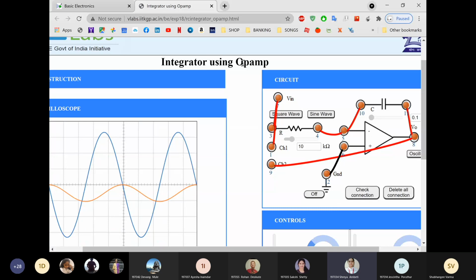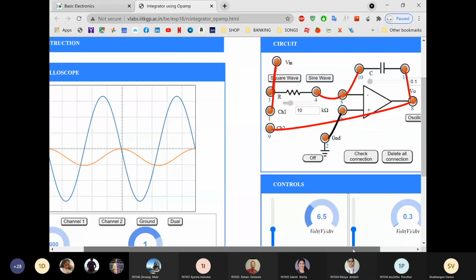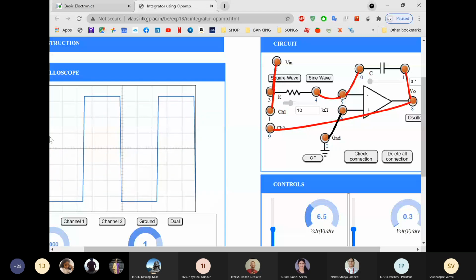Ma'am, can you show the square wave output again? Yes, sure. Can you see the screen, Shreya? Yes, ma'am. Now click on square. See, just now I clicked on square. Here you can see a square wave. Click on oscilloscope, and then you can see a rectangle, triangular output. And if you click on dual, you can see both the waveforms.